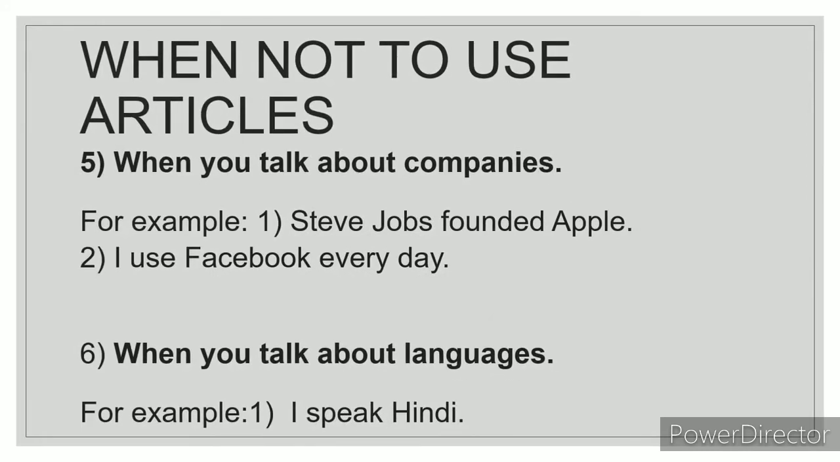When you talk about companies, companies are proper nouns. For example, Steve Jobs founded Apple. You cannot say Steve Jobs founded the Apple, or a Apple, or an Apple. You simply have to say Steve Jobs founded Apple. Second example, I use Facebook every day. You cannot say I use the Facebook every day, or a Facebook, or an Facebook, because you're talking about companies.